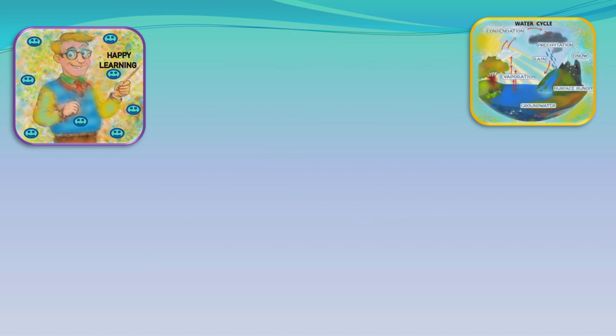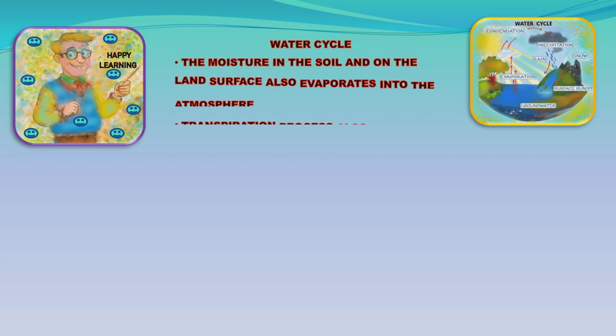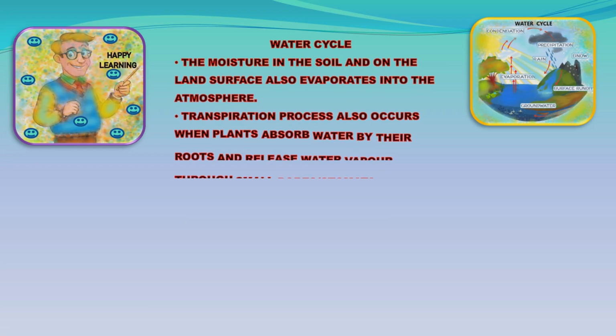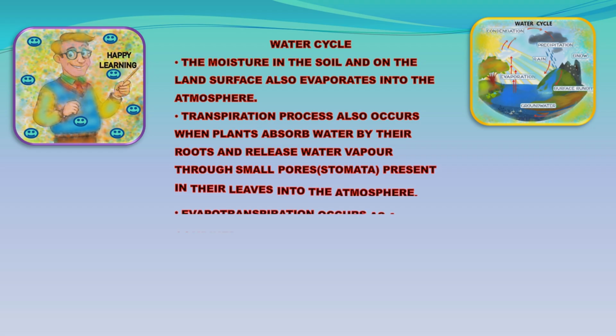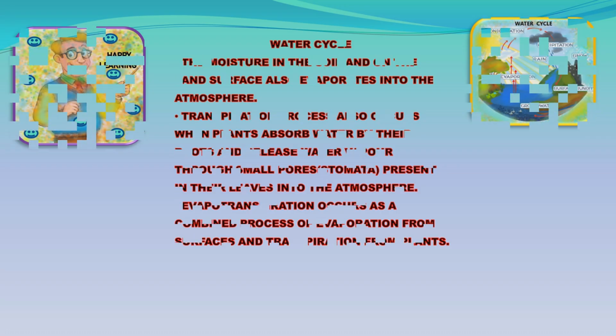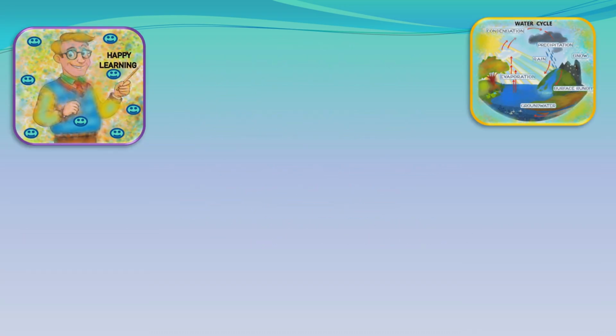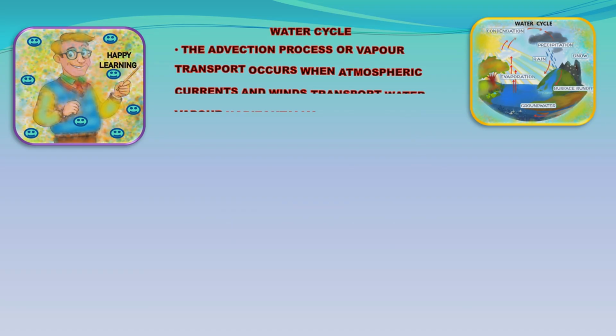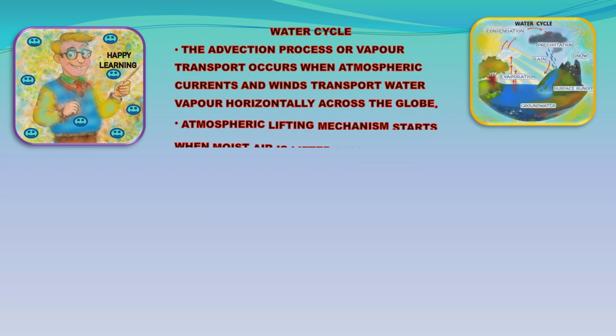The moisture in the soil and on the land surface also evaporates into the atmosphere. Transpiration also occurs when plants absorb water by their roots and release water vapor through small pores, stomata, present in their leaves into the atmosphere. Evapotranspiration occurs as a combined process of evaporation from surfaces and transpiration from plants. The advection process, or vapor transport, occurs when atmospheric currents and winds transport water vapor horizontally across the globe.